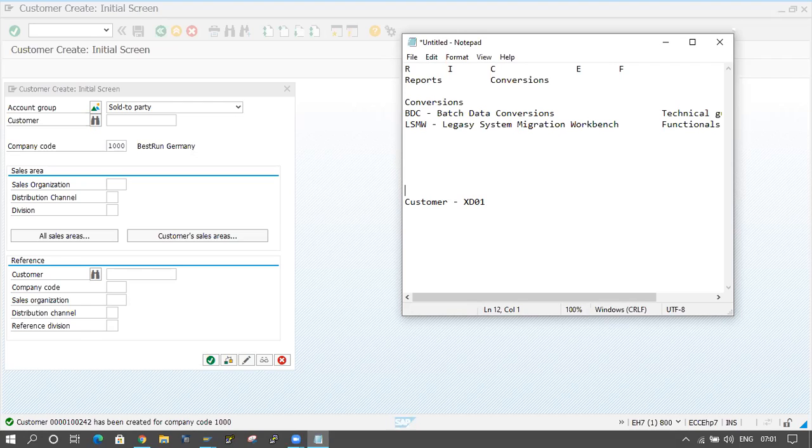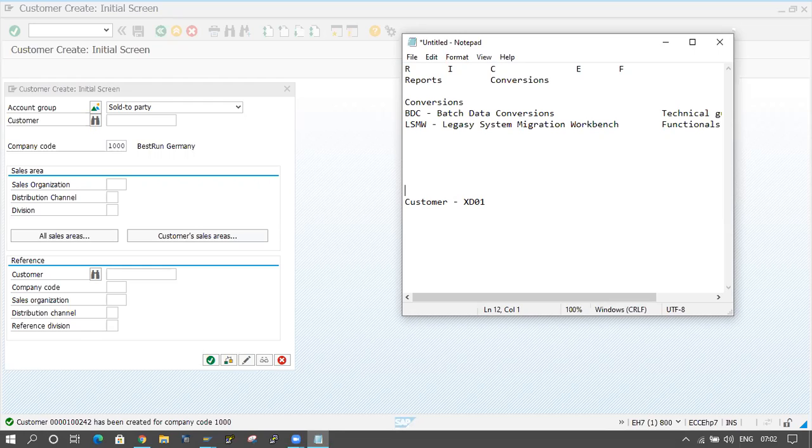The same way, if you want to create any BDC, then we have to follow some steps. And what is the use of this? I want to enter 2000 customers. So instead of executing the same transaction 2000 times, I'm going for BDC.